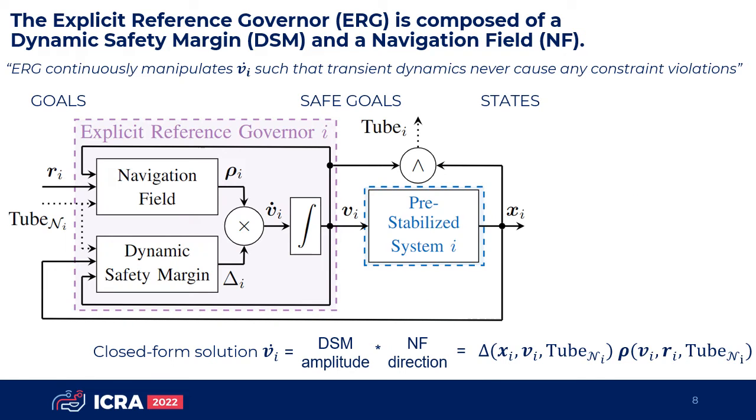The ERG continuously manipulates the derivative of the applied reference, such that, for a constant applied reference, the transient dynamics will never cause constraint violations. The method does not use optimization algorithms and has an explicit or closed-form solution, which can be obtained by simply scaling the navigation field's direction with the dynamic safety margin's amplitude.